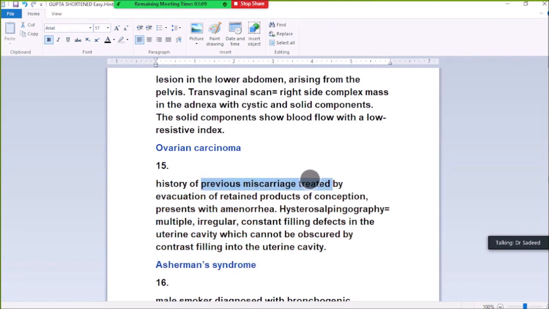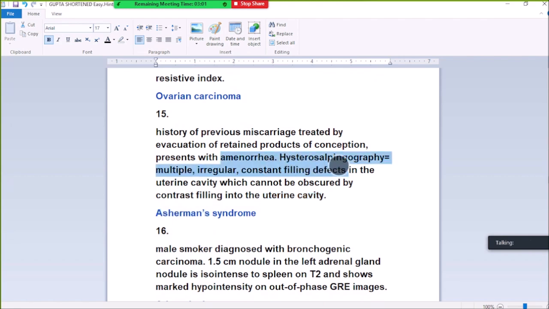History of previous miscarriage treated by evacuation of retained products of conception, then the patient has amenorrhea. So this is usually due to Asherman syndrome. The filling defects in the uterine cavity cannot be obscured by contrast filling into the uterine cavity, so this is Asherman syndrome.